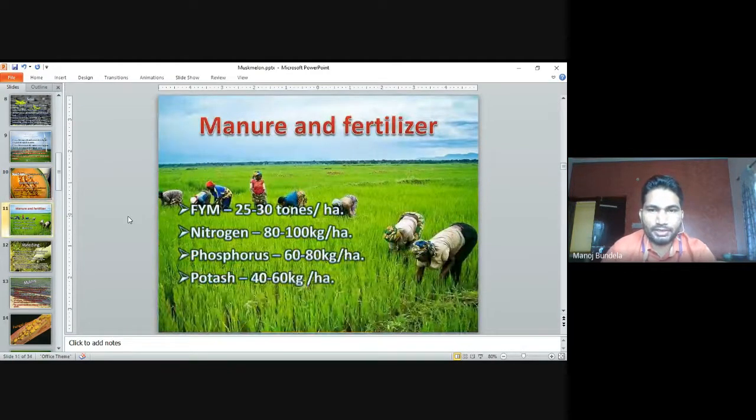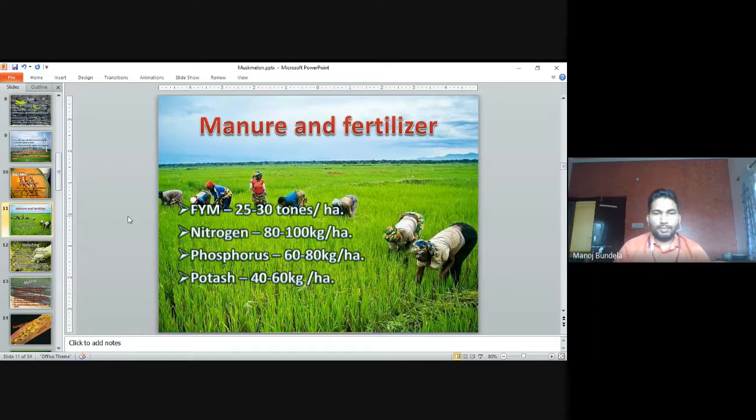Manure and fertilizers. FYM 25 to 30 ton per hectare. When we go for land preparation, at that time we will apply the FYM 25 to 30 ton per hectare. Nitrogen 80 to 100 kg per hectare, phosphorus 60 to 80 kg per hectare, and potassium 40 to 60 kg per hectare.